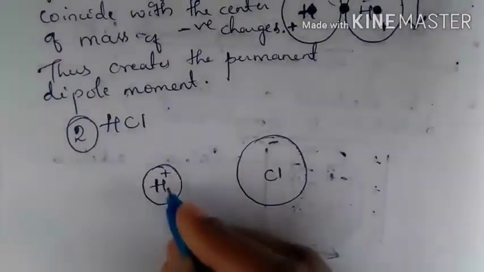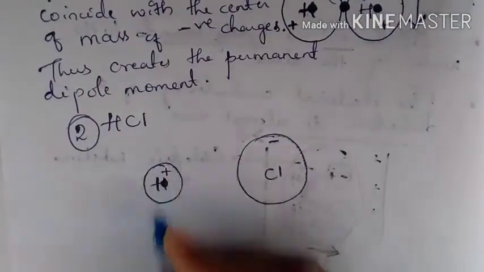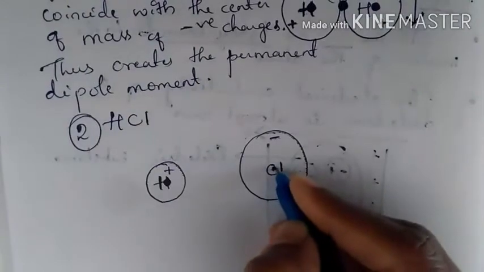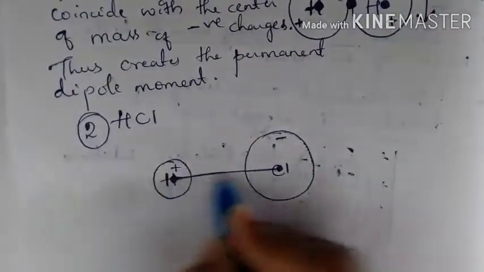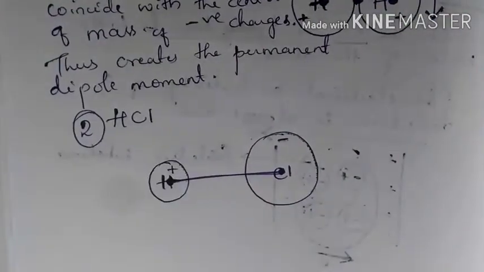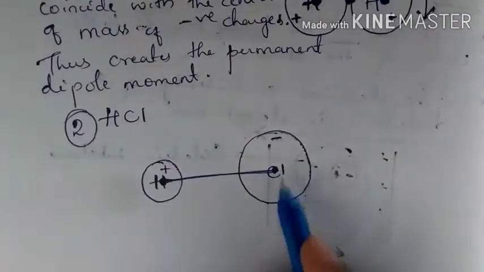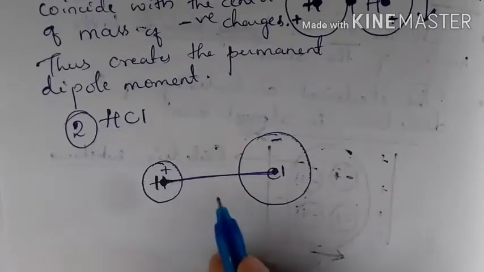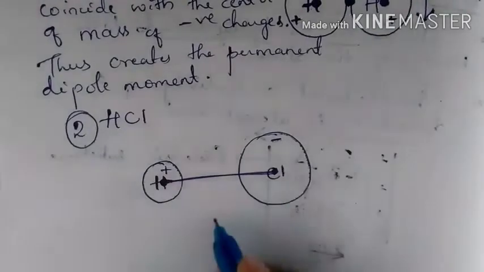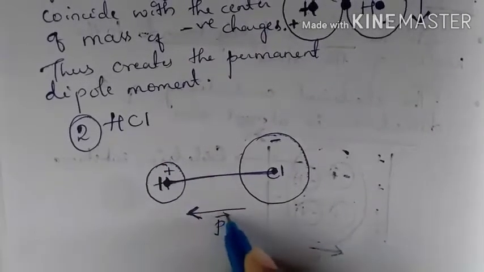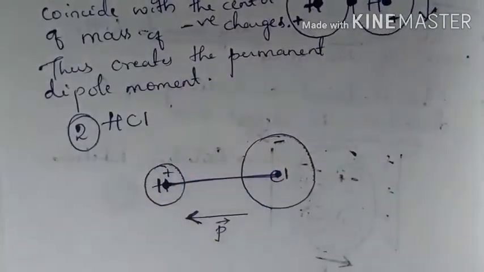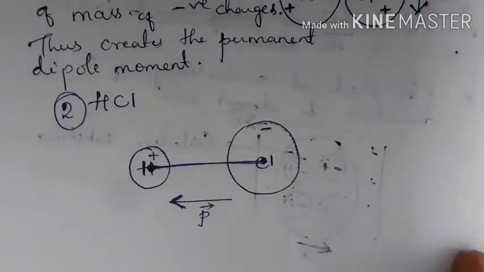The center of mass for the hydrogen will be here, and the center of mass for the chlorine will be somewhere here. And there is a finite separation distance between the positively charged hydrogen and chlorine. Thus, this creates the dipole, and the direction of the dipole will be in this direction, from negative to positive. So from negative to positive, you can see the dipole moment.